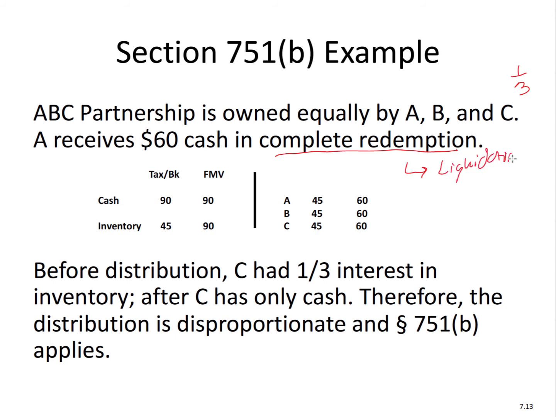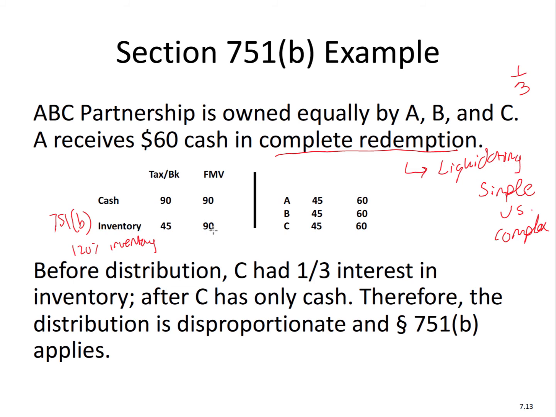So we know it's liquidating, but how do we know whether it's simple versus complex? Well, the way you know is you look at the assets of the partnership. We have cash, okay? We have inventory. You ask, are there any assets that are considered 751(b) assets, not 751(c), 751(b). So remember, unrealized receivables, or 120% inventory. So we look at this inventory.